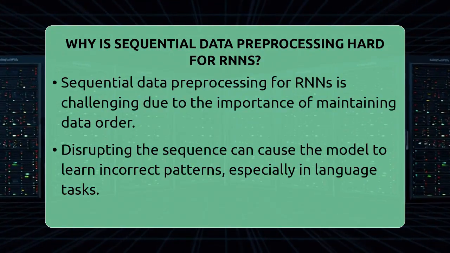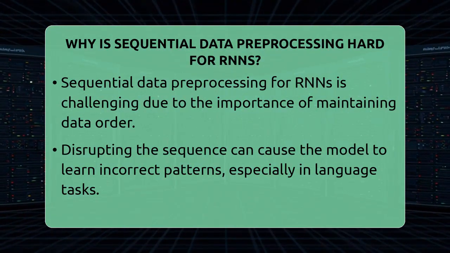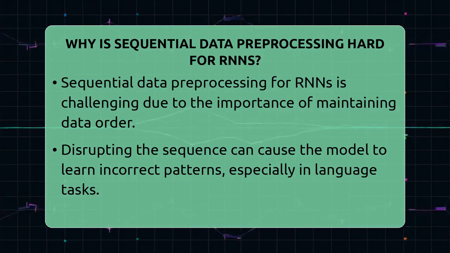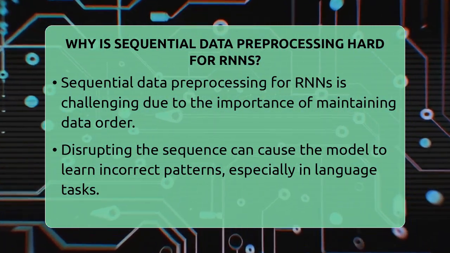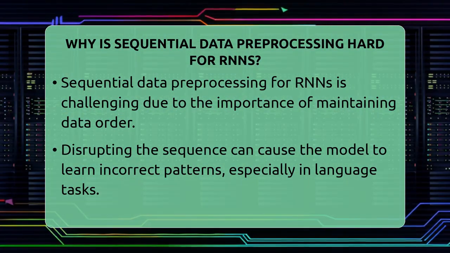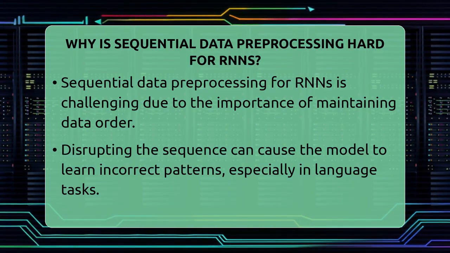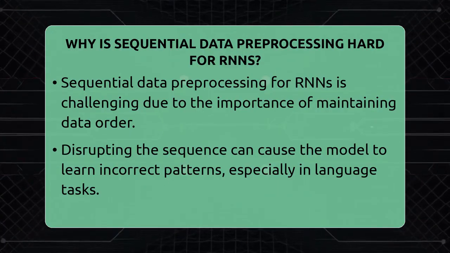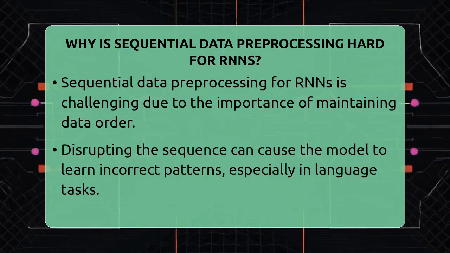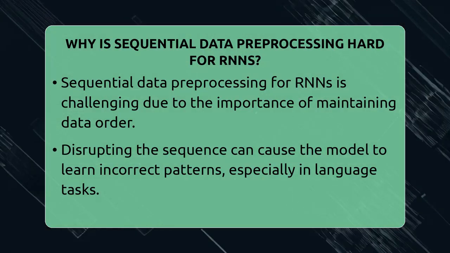Why is sequential data preprocessing hard for RNNs? Imagine trying to read a story where the order of the words keeps changing. It would be confusing, right? That's similar to what happens when preparing data for recurrent neural networks. These networks are built to understand sequences, like sentences or time series. But getting the data ready so the RNN can learn well is not simple.